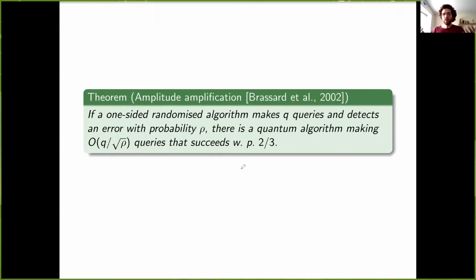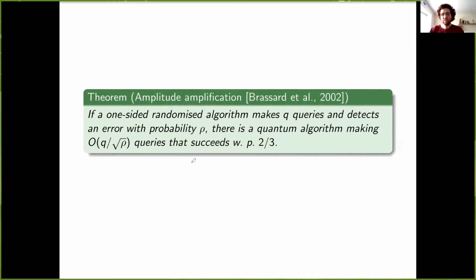So I'll first say that we make heavy use of the technique of amplitude amplification. And again, if this is unfamiliar, I encourage you to pause and read carefully. But what amplitude amplification allows us to do is to speed up a well-known classical procedure. So this classical procedure is the following. Suppose we have an algorithm that makes Q queries to its input and detects whether this input contains an error with some small probability rho.